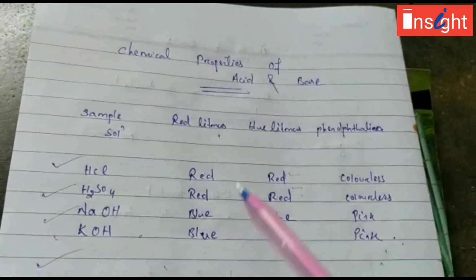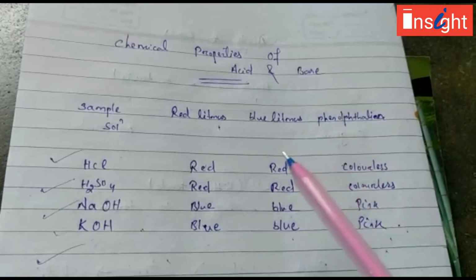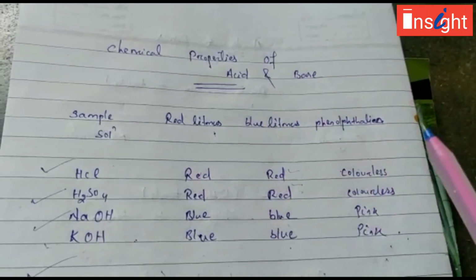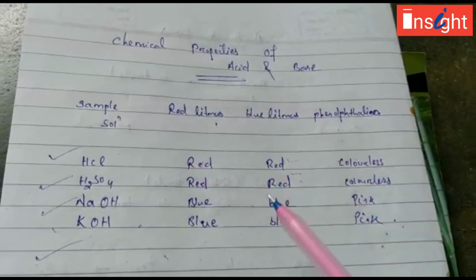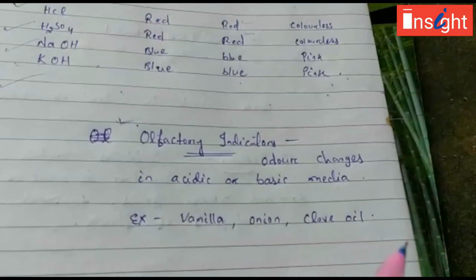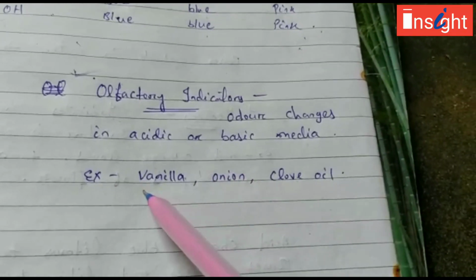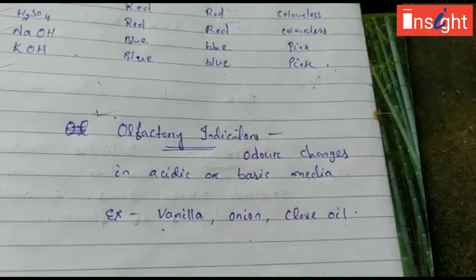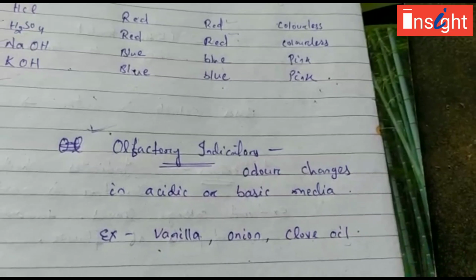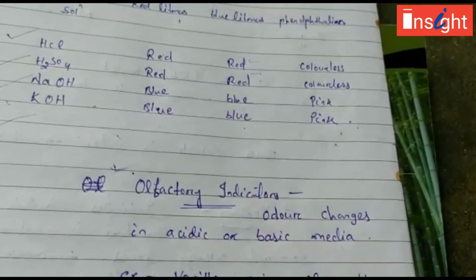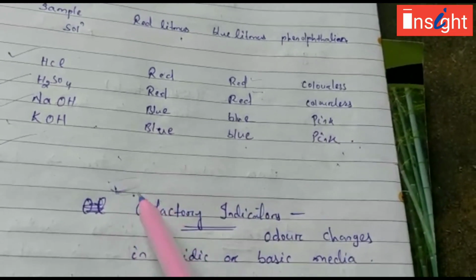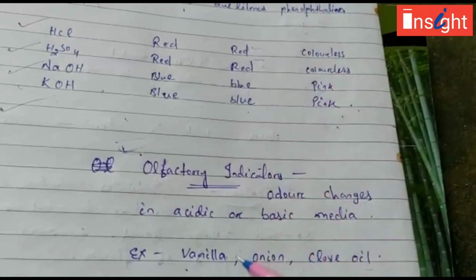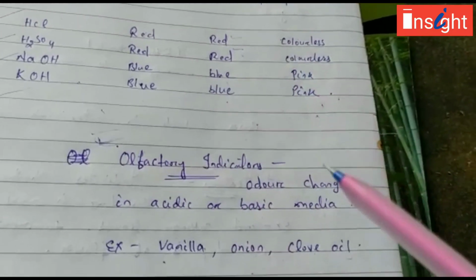I had told you about simple indicators or acid and base indicators. They were indicating acidic substance or basic substance by changing their color. But here olfactory indicators like vanilla, onion, clove oil, all these substances, they are changing their odor in acidic or basic media. That is why they are called olfactory indicators. So now you are very clear about simple indicators and olfactory indicators. You can distinguish between the two.